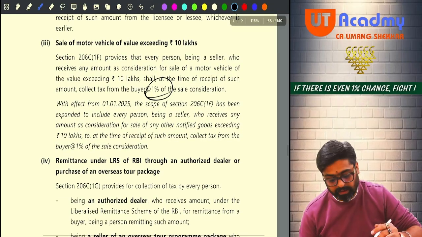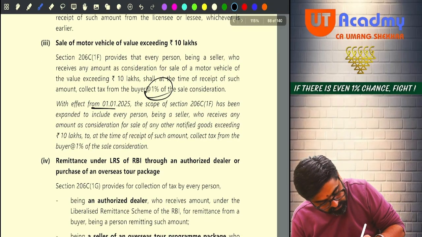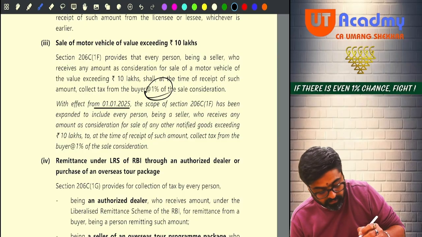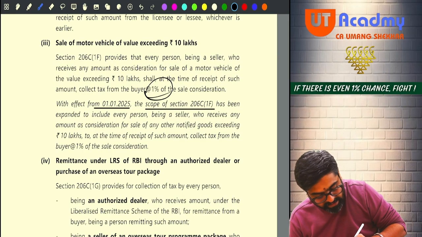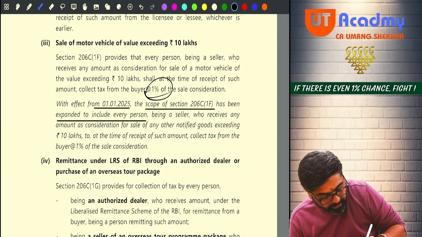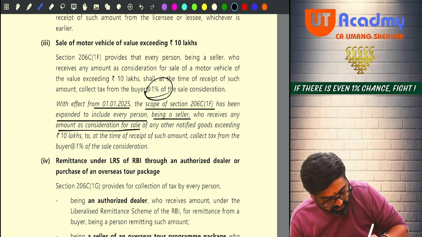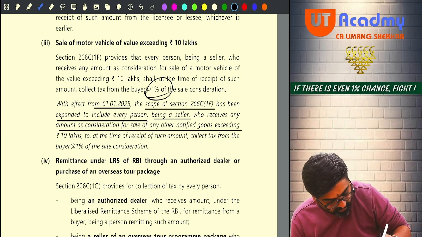Now see, with effect from 1st January 2025, the scope of section 206C(1F) has been expanded to include every person being a seller who receives any amount as consideration for sale of any other notified goods exceeding 10 lakhs.